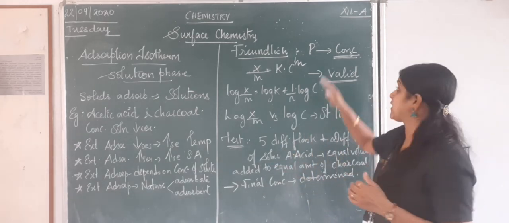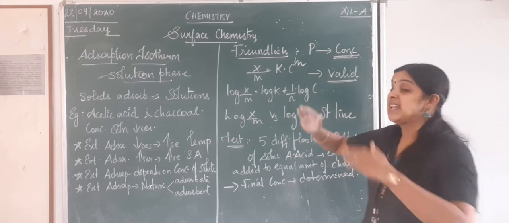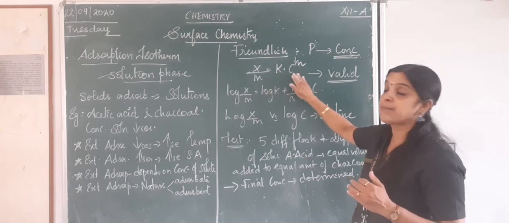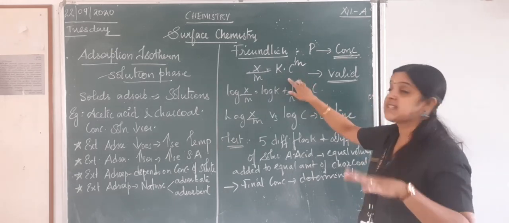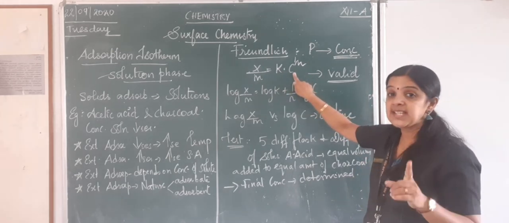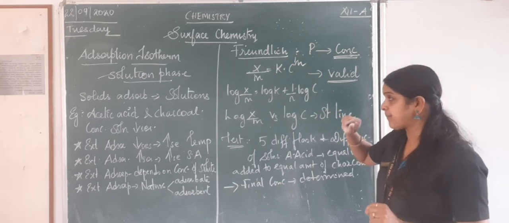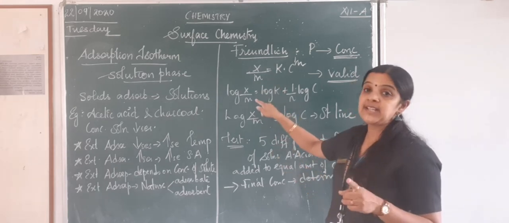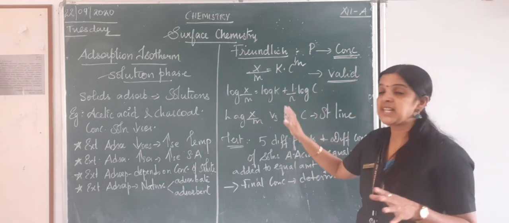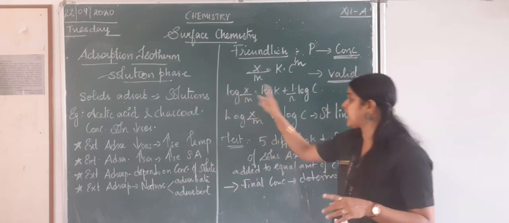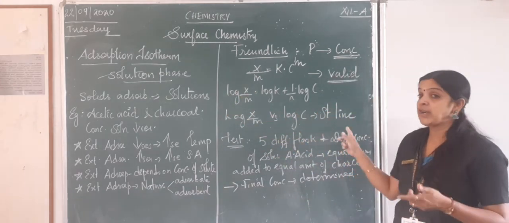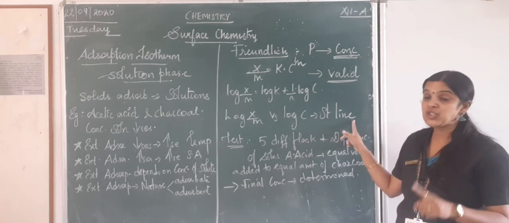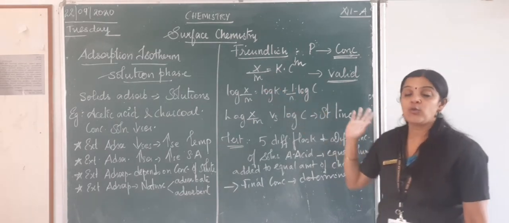So Freundlich, since that equation with pressure was not valid, instead of pressure, tested with different samples at different concentrations. So he reframed the equation as x by m is equal to k into c power 1 by n. Everything is the same, but instead of pressure, c, that is concentration, is what we are using. But once equilibrium is achieved with concentration, when you take the log on both sides and plot a graph between log x by m and log c, what do we get? We get a straight line, which shows that this equation is valid.